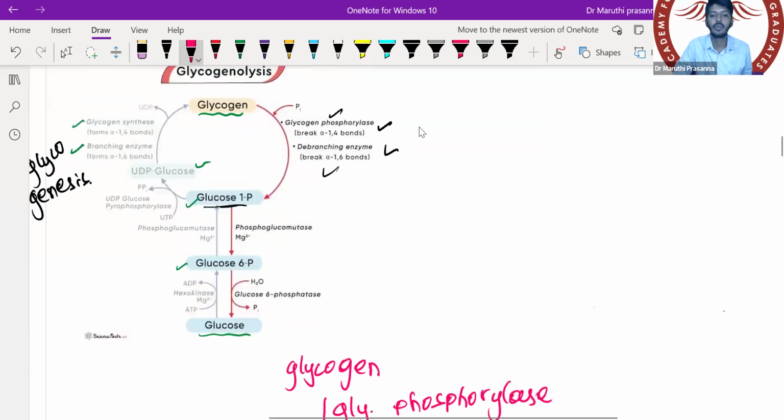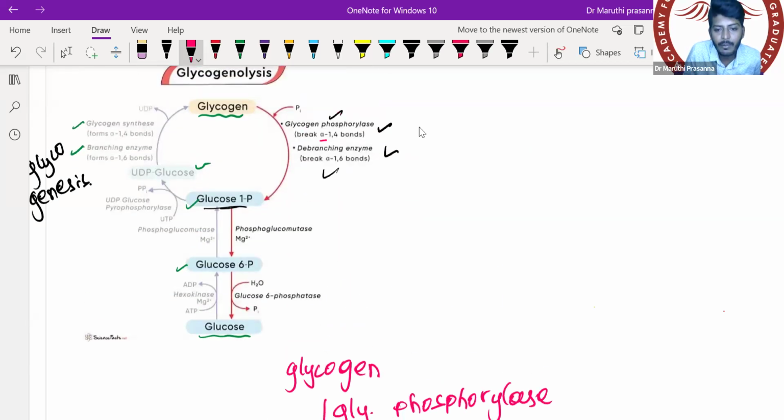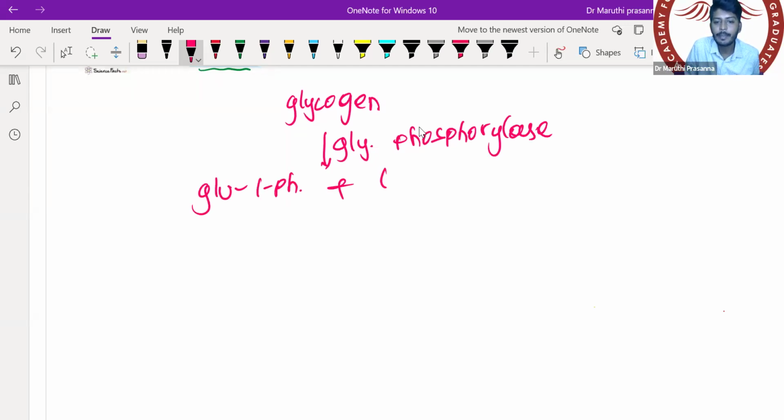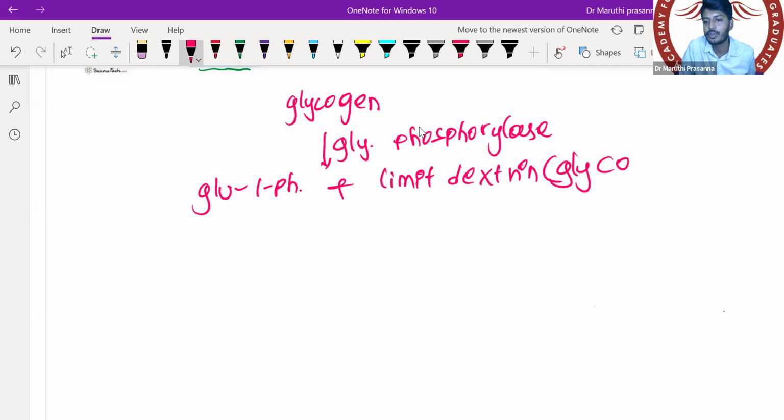Glycogen undergoes the effect of one enzyme called glycogen phosphorylase, which breaks which bond? The alpha 1,4 bond, in a straight line. That will give rise to glucose 1 phosphate and also something called limited dextrin.